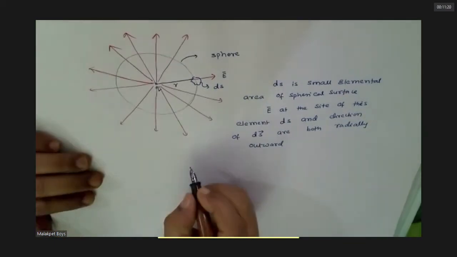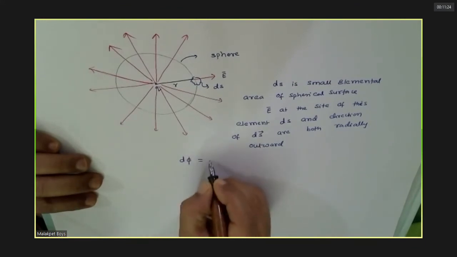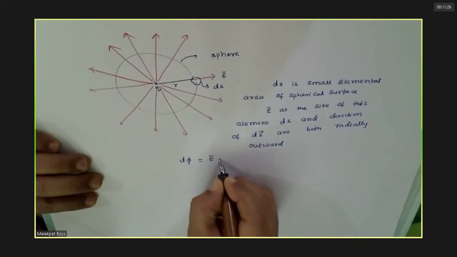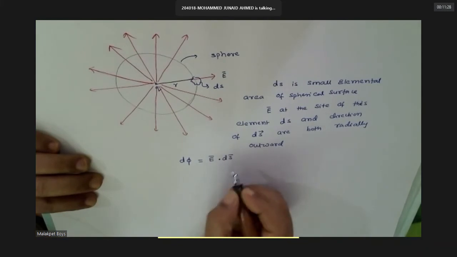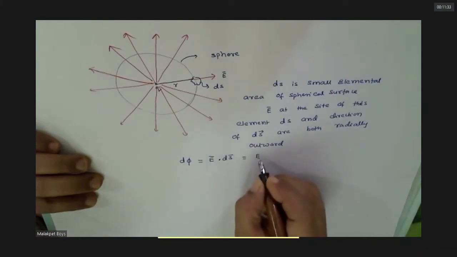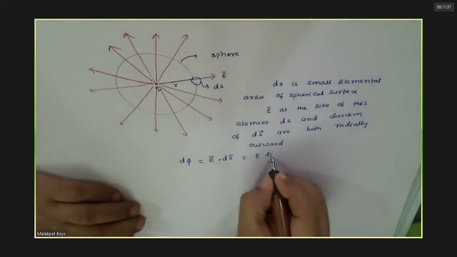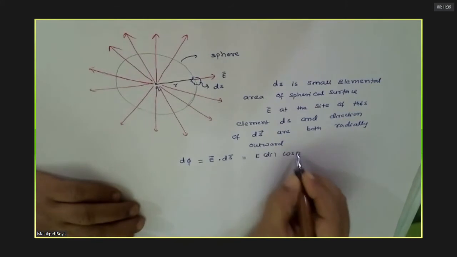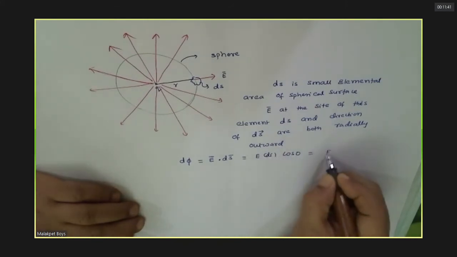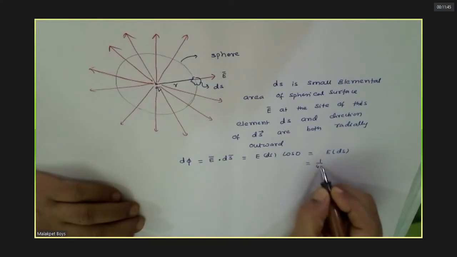Now you can see what is the flux linked with this: E bar dot dS. Do you agree with this? Yes, sir. What is E actually that you got over there? What is the angle? What is the electric field here at the distance r?